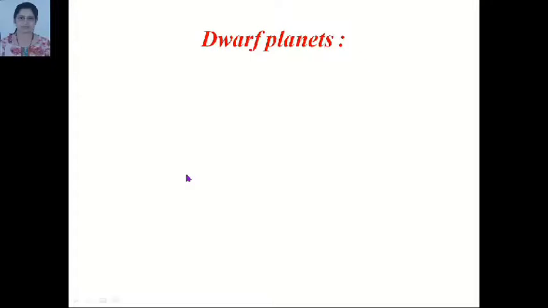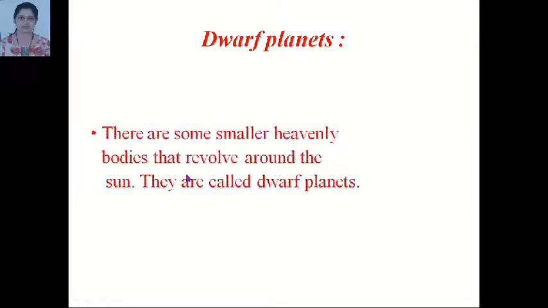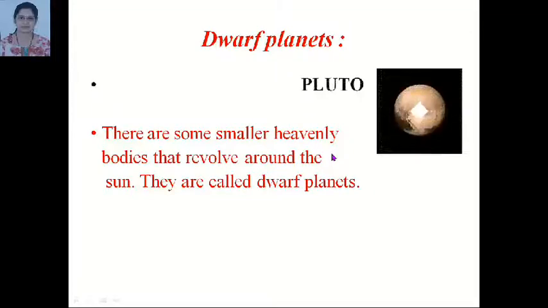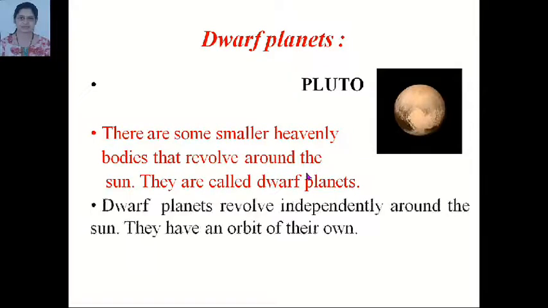Now we will study about dwarf planet. There are some smaller heavenly bodies that revolve around the sun. They are called dwarf planet. One dwarf planet is Pluto. Dwarf planets also revolve independently around the sun. They have an orbit of their own.